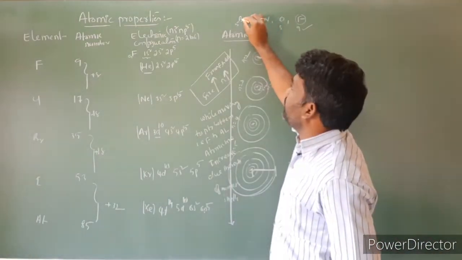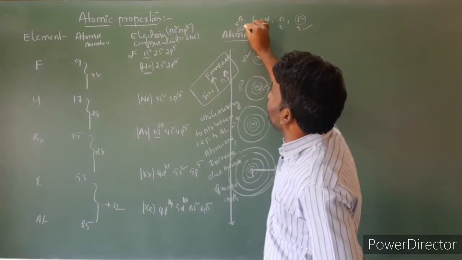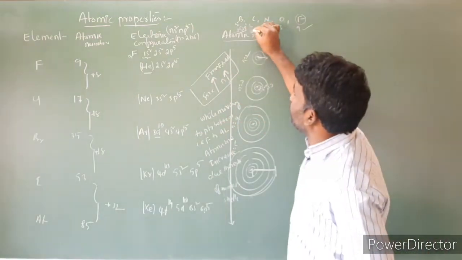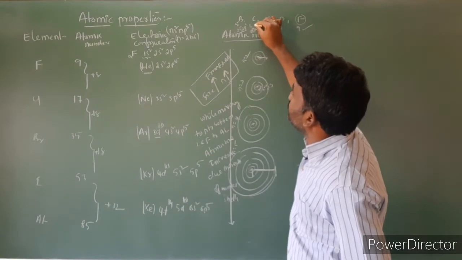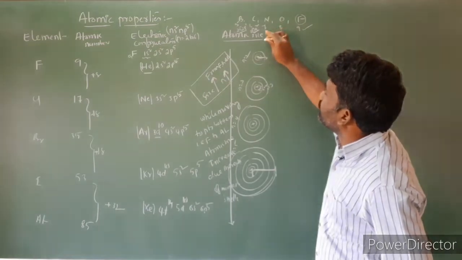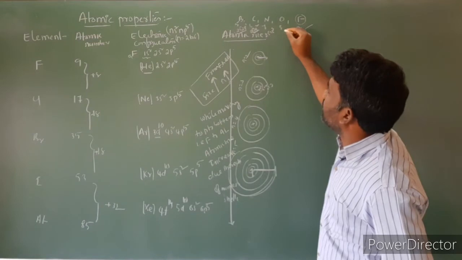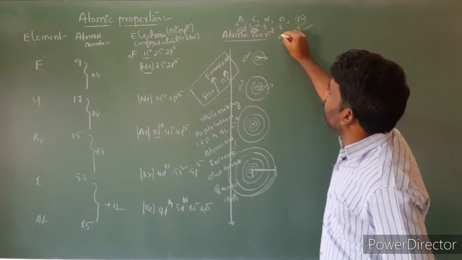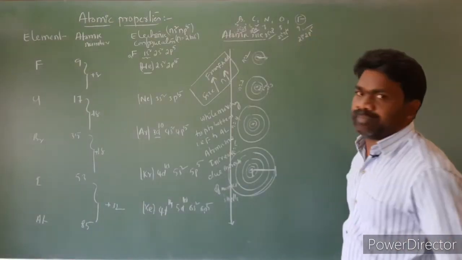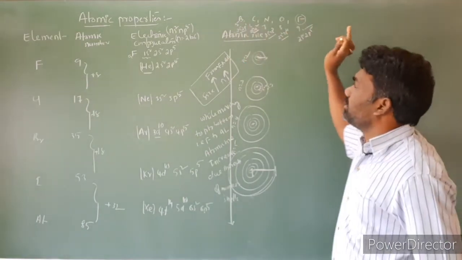Boron's electron configuration is 1s2 2s2 2p1. I am writing the outermost configuration, 2s2 2p1. The number of shells is 2 here. Carbon: 2s2 2p2, only the outermost configuration. The number of shells is again 2. In the case of nitrogen, 2s2 2p3. This is the outermost configuration. Oxygen: 2s2 2p4. Fluorine: 2s2 2p5. So if you look at the electronic configuration of these elements, all of them contain 2 shells.